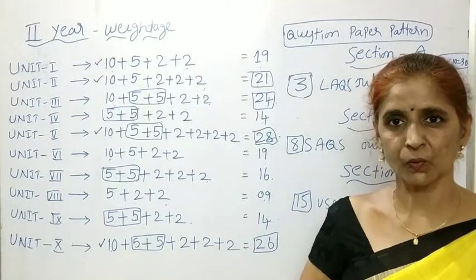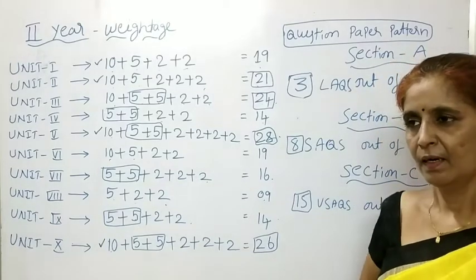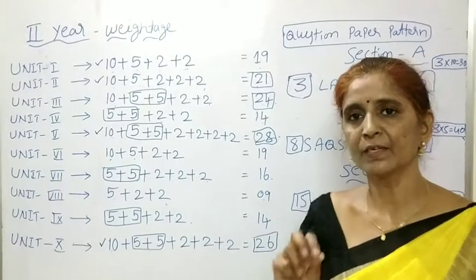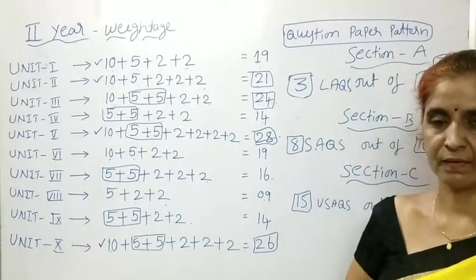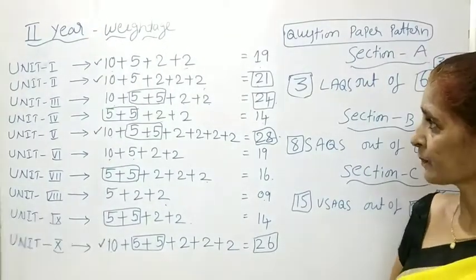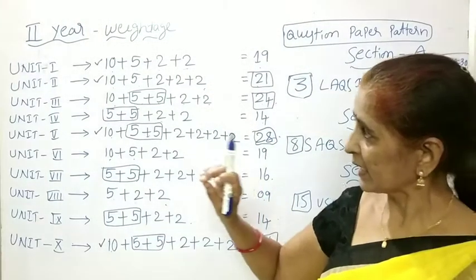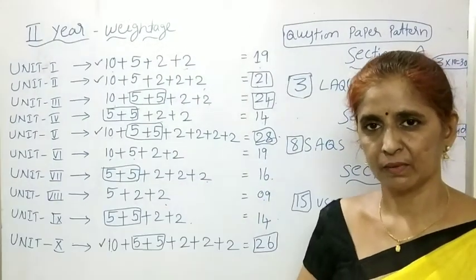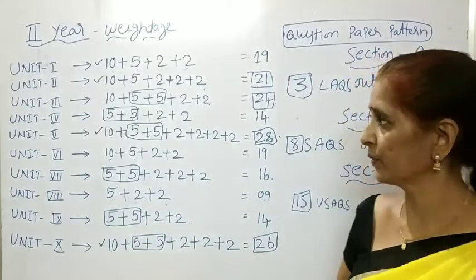Yes, it is true. But only concentrating on the 4 units will become difficult for average students. Why? Because children, you have to definitely learn LAQs from any 3 units.